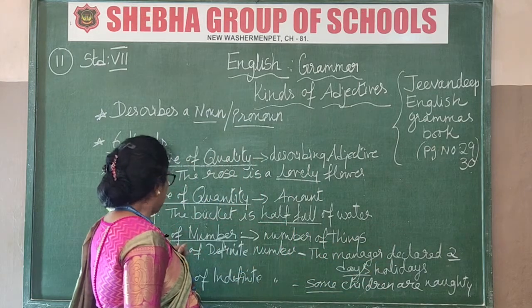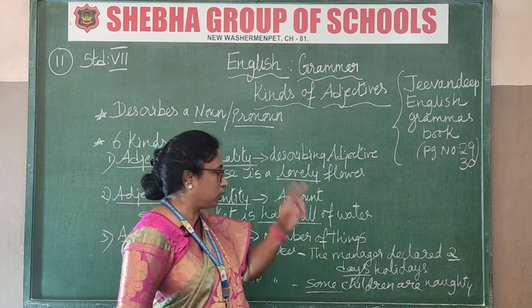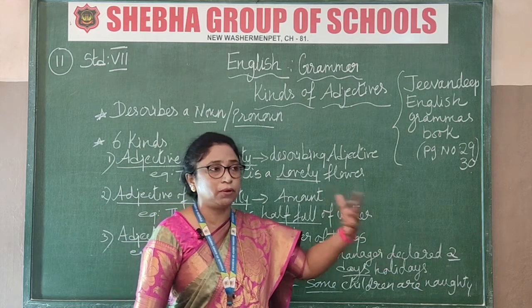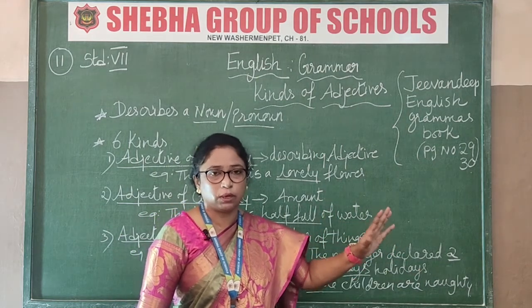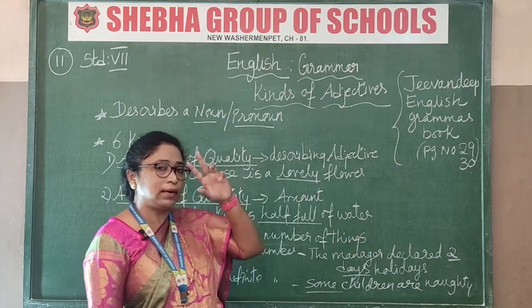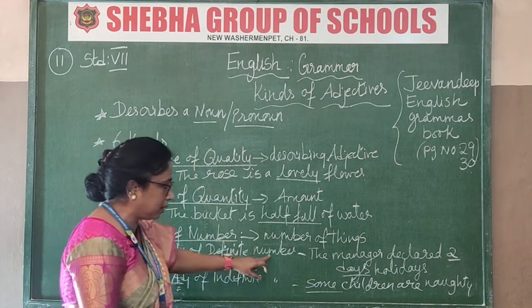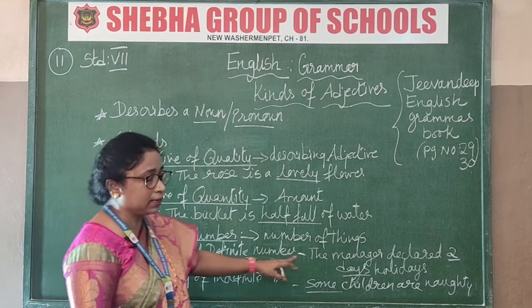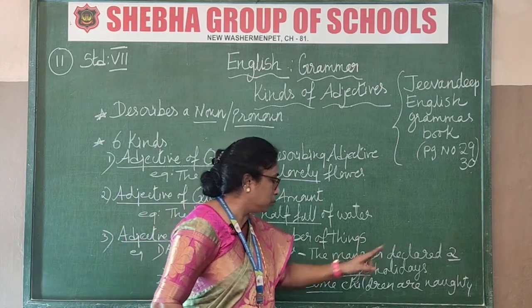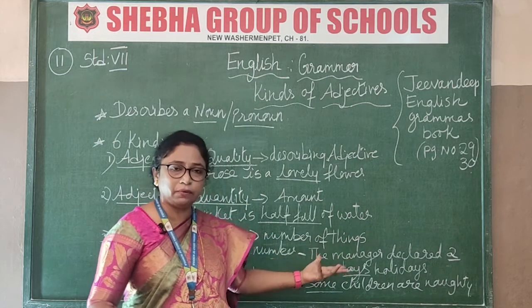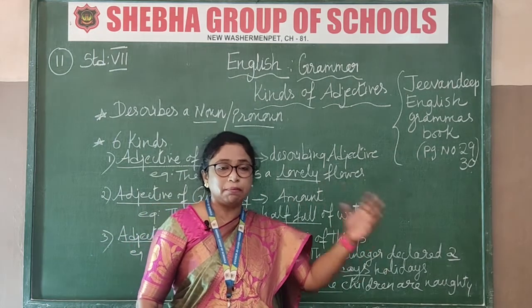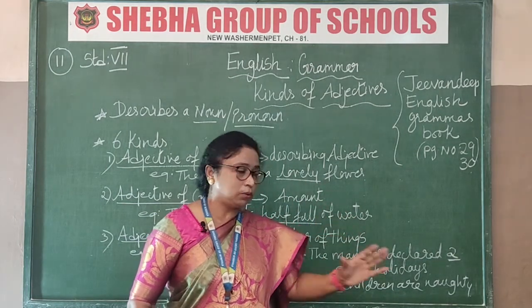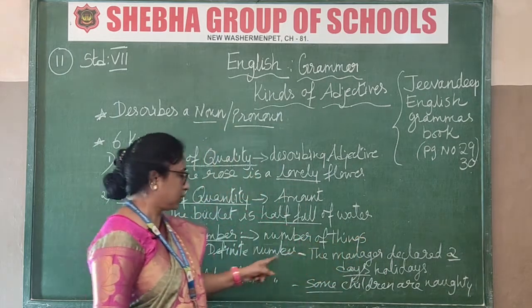For example, adjective of number has got 2 types. And what is the adjective of number? It tells us the number of things. Okay, number of things, number of days, number of amount of whatever. Whatever that number is, it will be given. In that there are 2 types: adjective of definite number and adjective of indefinite number. Alright. Now what is adjective of definite number? Example I have given to you. The manager declares 2 days holidays. So the 2 days, 3 days, 1 week, 1 month, that is given to you. The number is given to you. When the number of hours or days, whatever, is given to you, that is known as definite number. Got it?